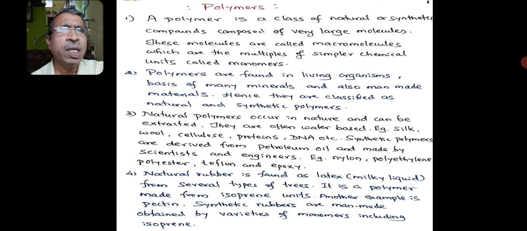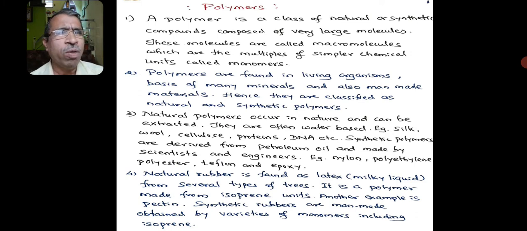So we know that polymers are a class of natural or synthetic compounds composed of very large molecules. These molecules are called macromolecules, which are multiples of simple chemical units called monomers. We have seen a large number of polymers, both synthetic and natural. All these polymers contain a repeating unit known as a monomer.